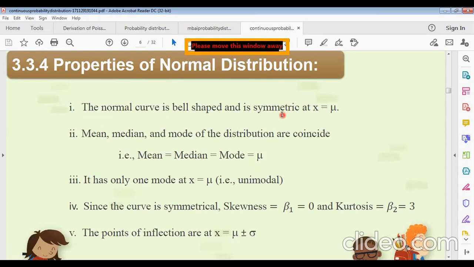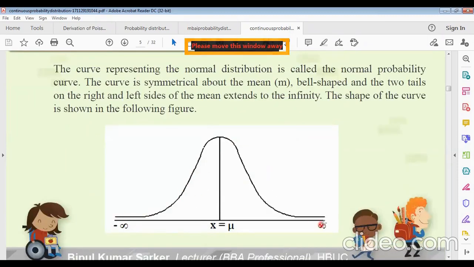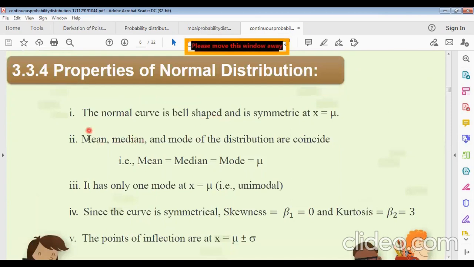Now, properties of normal distribution. The first property: the normal curve is bell shaped and is symmetrical at x equals mu, the mean. That means it is equally divided into two parts, and if we divide it into two equal parts, that type of curve is a symmetric curve. Remember it. And the mean, median and mode of the distribution coincide. That means mean equals median equals mode equals mu. These three are all the same for normal distribution.